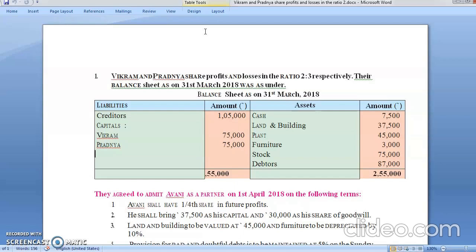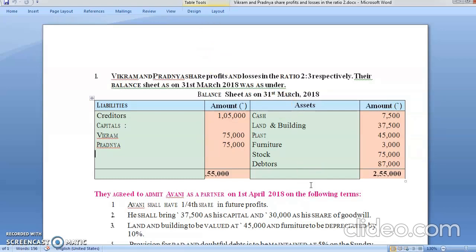They agreed to admit Avni as a partner on 1st April 2018. Avni shall bring 1/4 share in the profit. Avni shall bring 37,000 as capital and 30,000 as a share of goodwill.